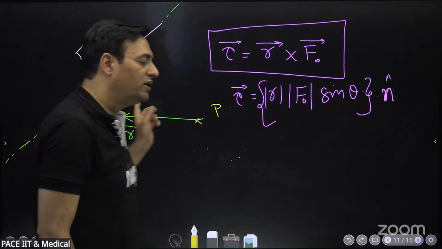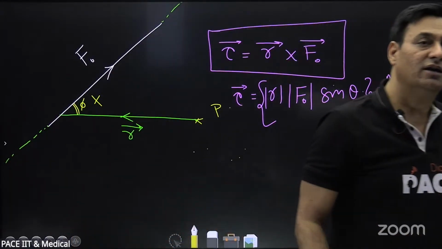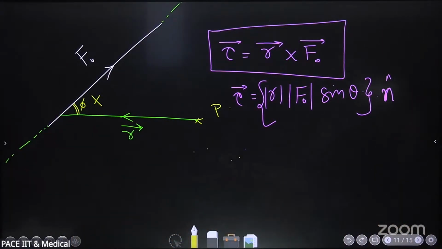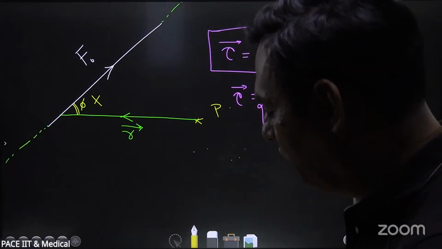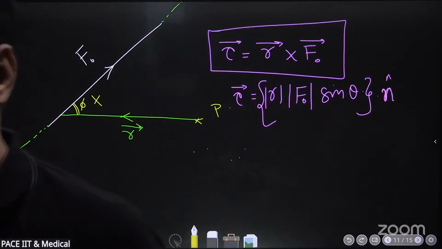How many of you understand this is not the angle between the two vectors? And to find the angle between the two vectors, we have to bring their tails together. How many of you understand that? Please give me a thumbs up.